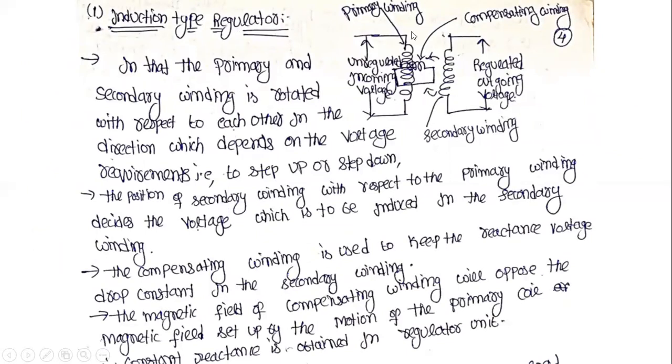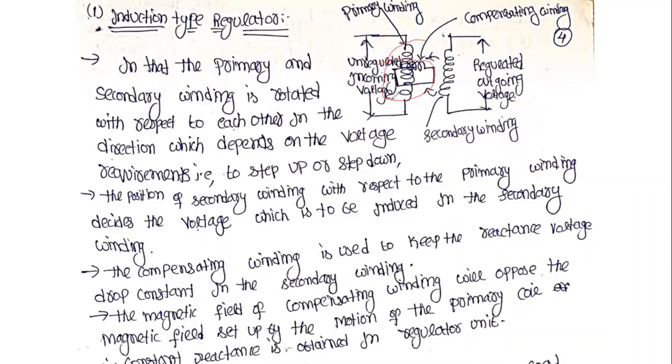This is the induction type regulator diagram, and this is the uncontrolled incoming voltage. This is the primary and this is the secondary winding. This is the regulated output voltage. In the primary, we are connecting the compensator winding, which is used for controlling the primary.